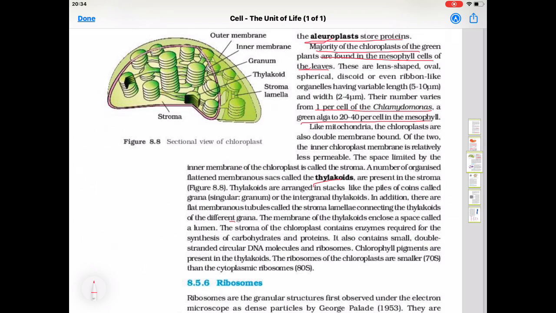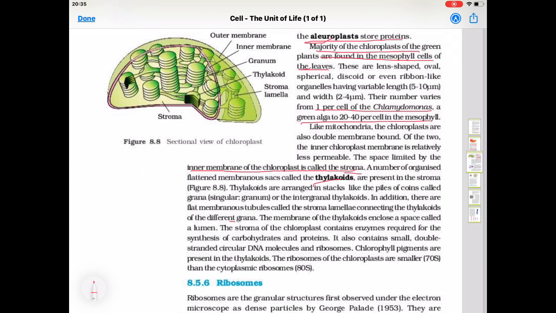Like mitochondria, the chloroplasts are also double membrane bound. Out of the two, the inner chloroplast membrane is relatively less permeable. The outer is more permeable and the inner one is less permeable. The space limited by the inner membrane of the chloroplast is called stroma. The inner part of the inner area is known as stroma.